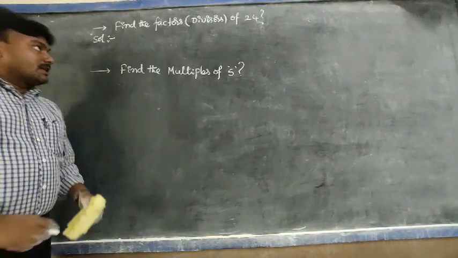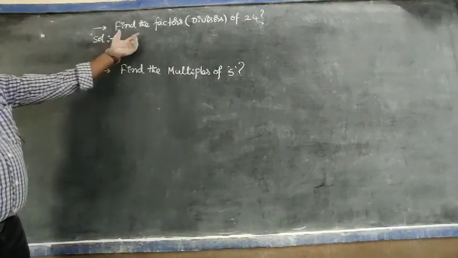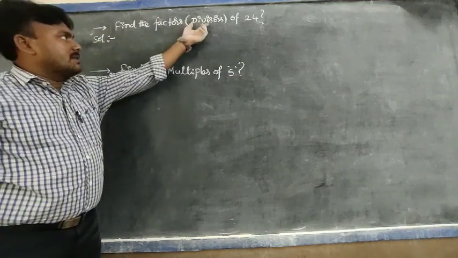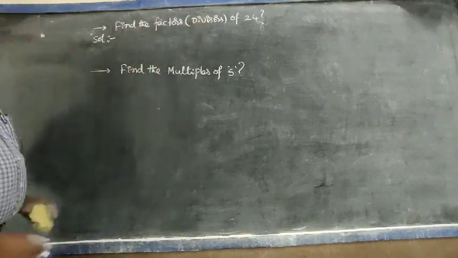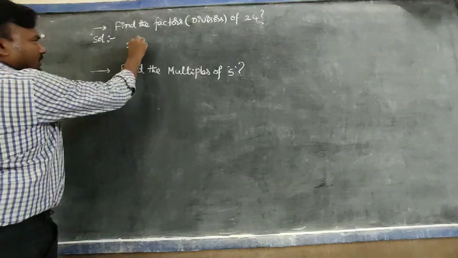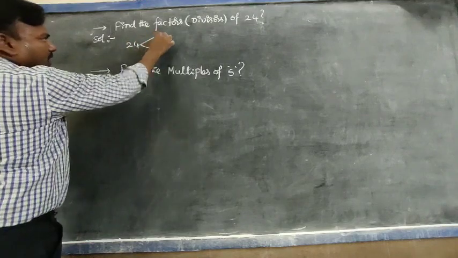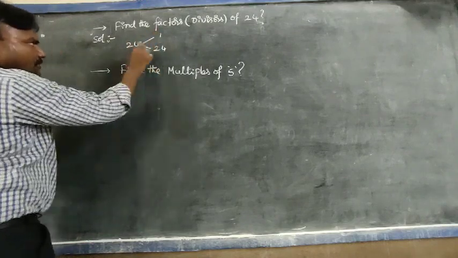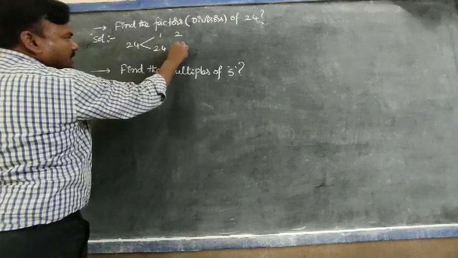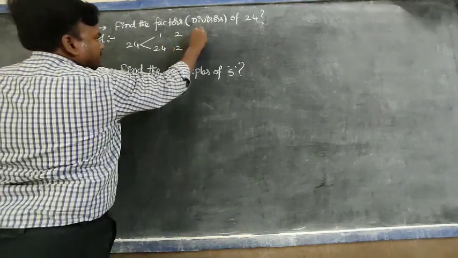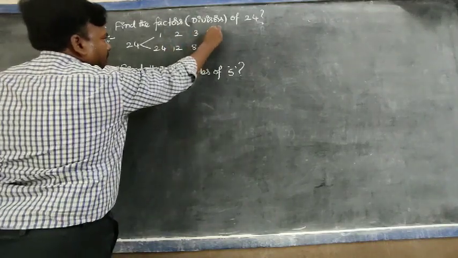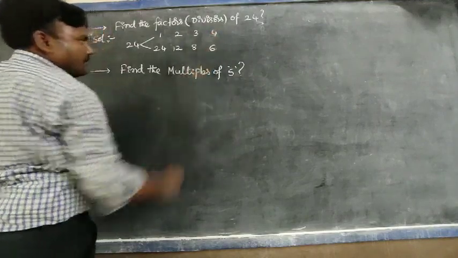We are discussing some more examples. Find the factors or divisors of 24. Taking a table: 1 times 24 is 24, 2 times 12 is 24, 3 times 8 is 24, 4 times 6 is 24.